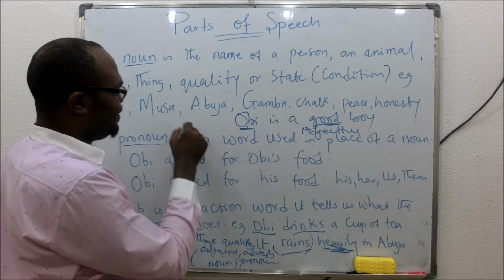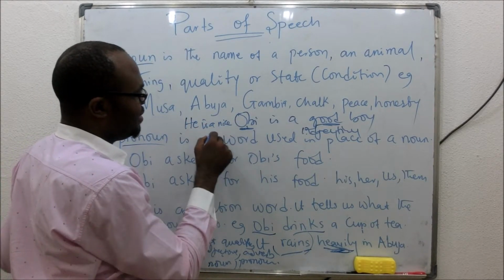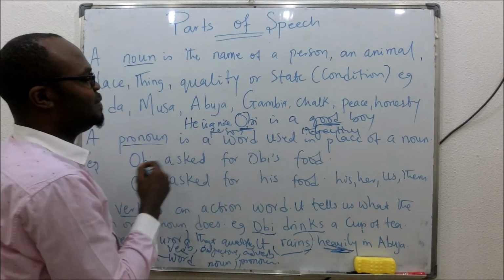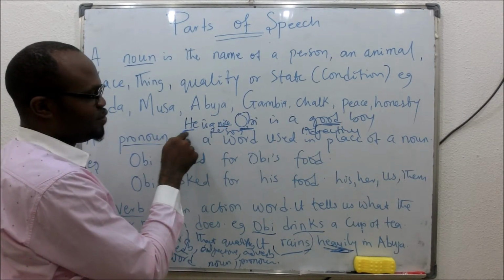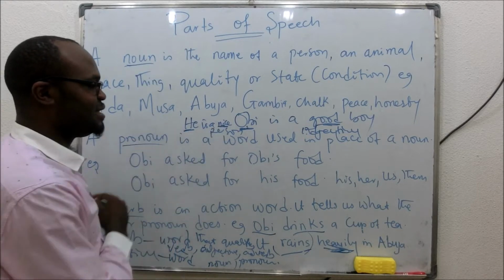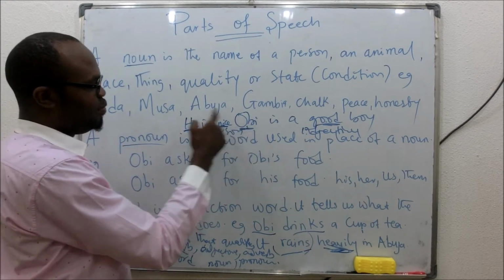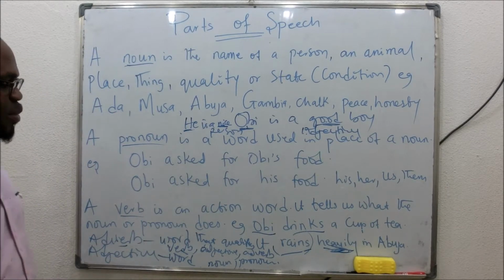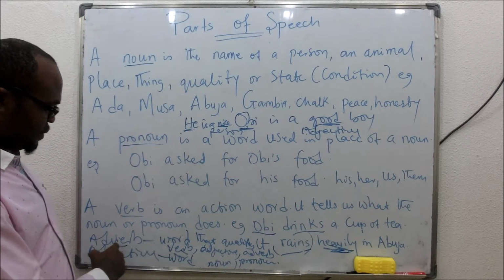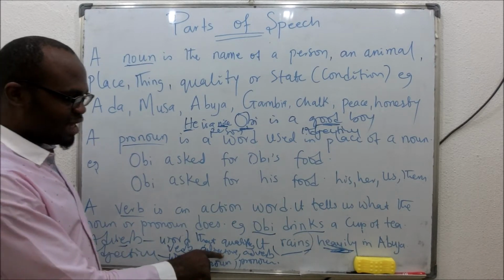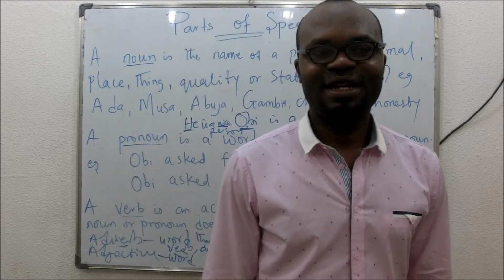So anything that tells you more about the noun, or even if you say "He is a good boy, he is a nice person." Nice is trying to tell you more about this pronoun, he. So this is also an adjective. So whenever the word is qualifying a noun or a pronoun, we call it adjective. But whenever the word is qualifying a verb, we call it adverb, or if it is qualifying another adjective or adverb, we call it adverb.